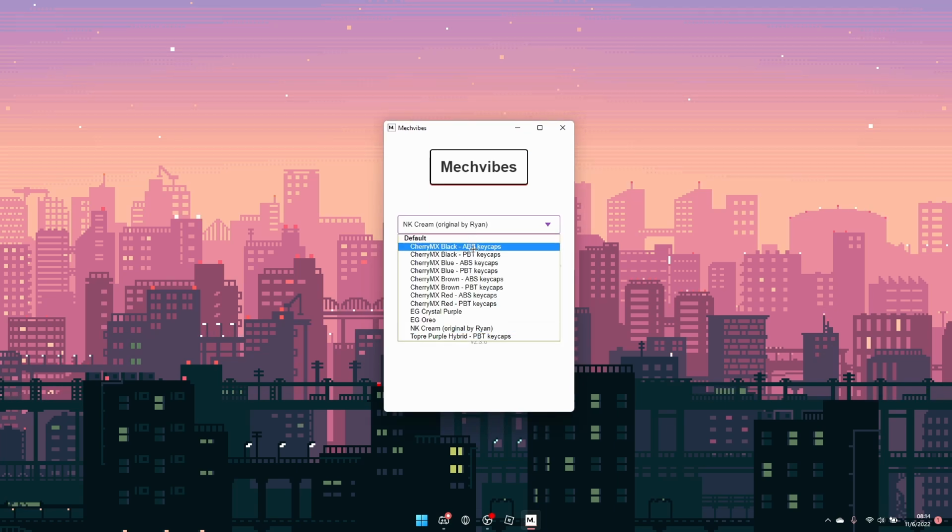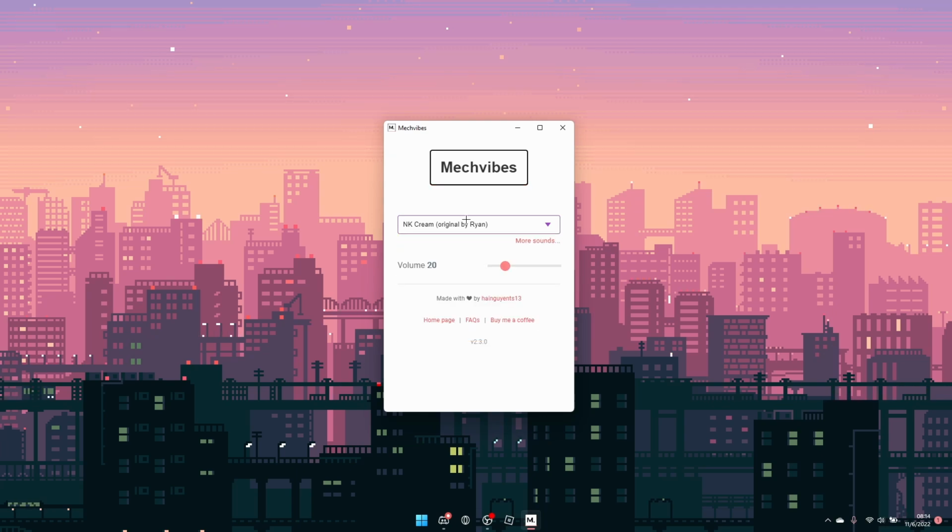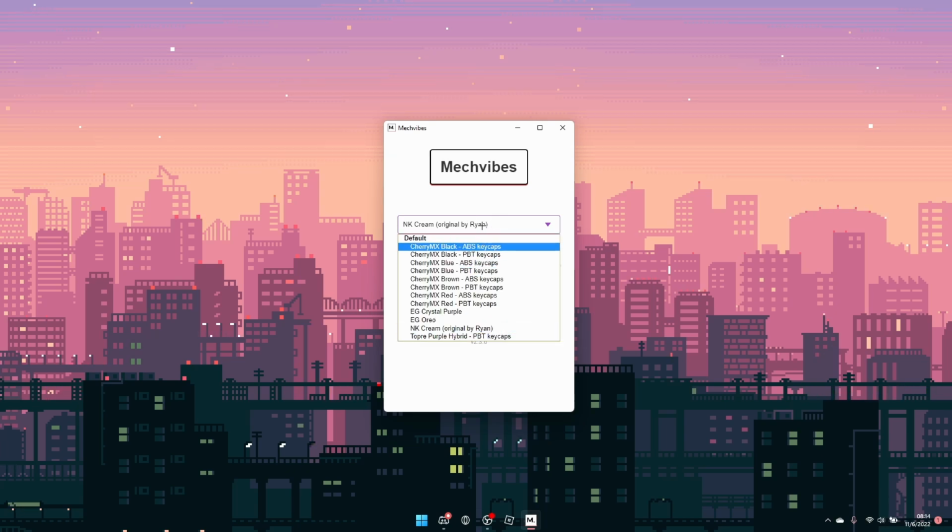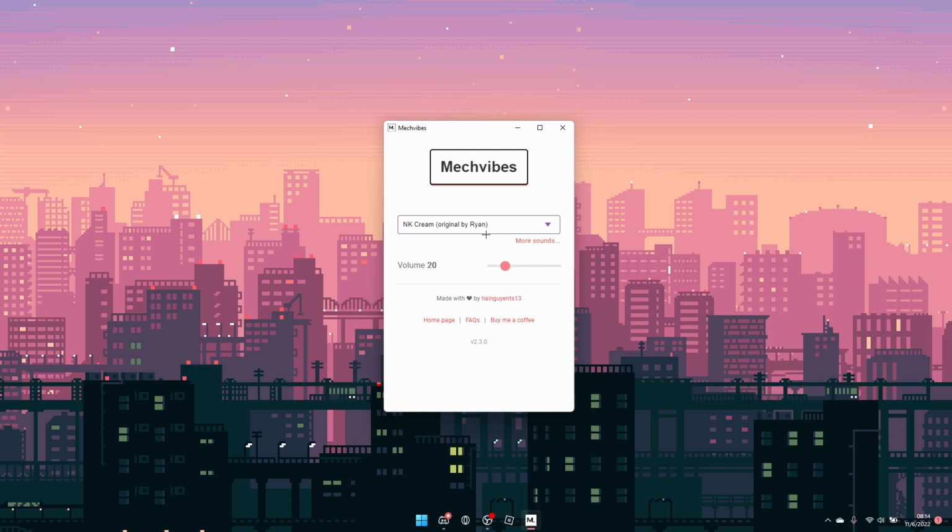You can customize your keycaps. I use NK Cream, which sounds like this. I like the sound, so I usually use that one, but you could choose any one you want. Just test them all out, and I'll show you guys what they sound like in Roblox.